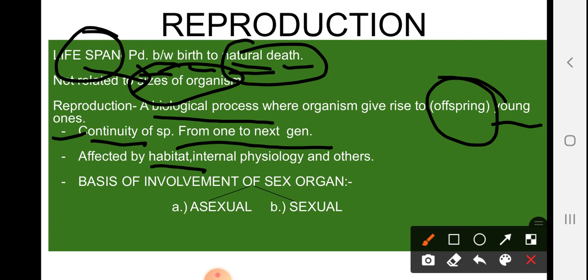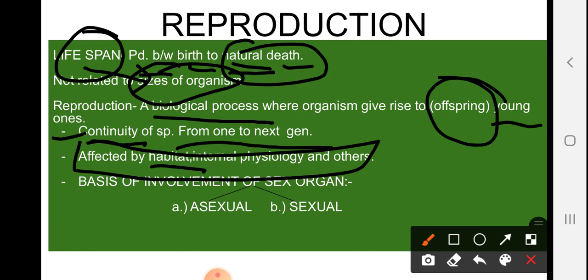Next are other environmental factors, like temperature. What type of temperature is there, whether it is high, low or moderate temperature. These things also affect reproduction, okay. That's why variation takes place. We see this mostly affects sexually reproducing organisms.